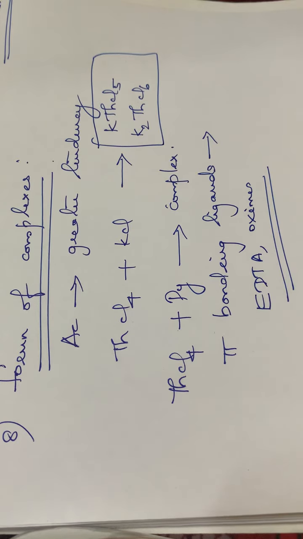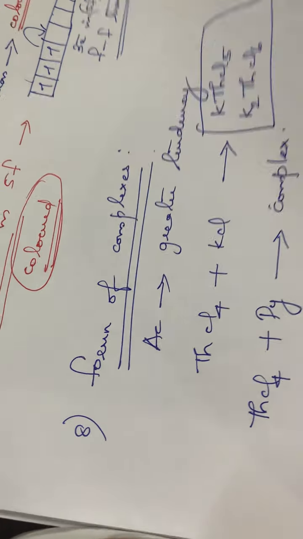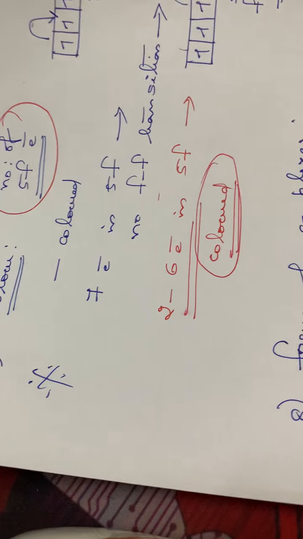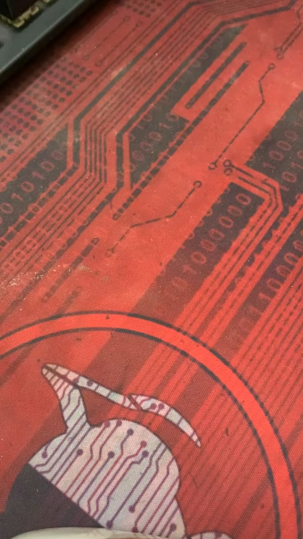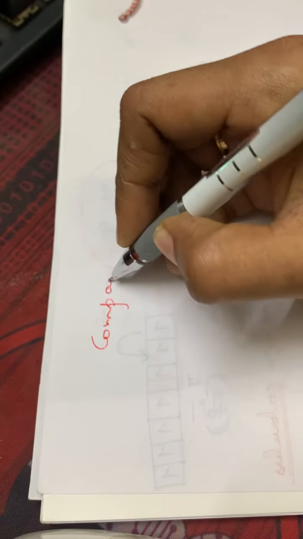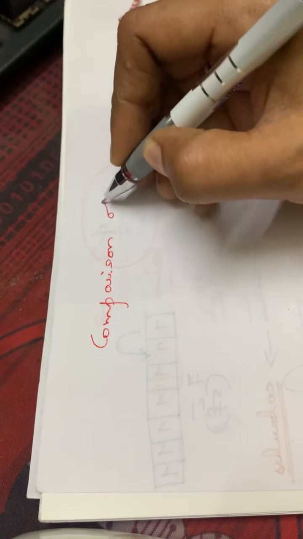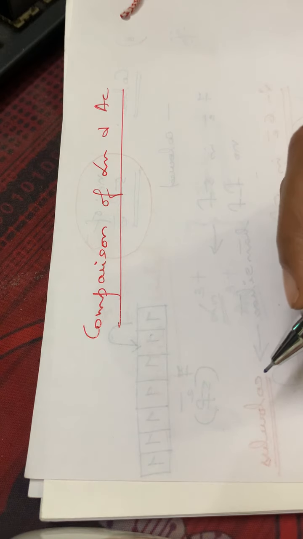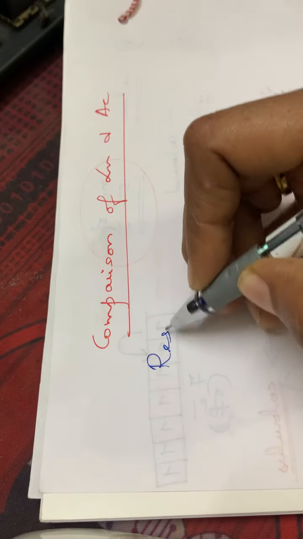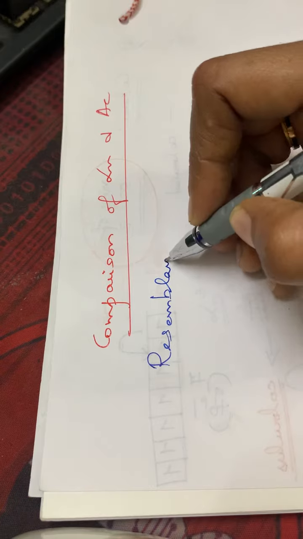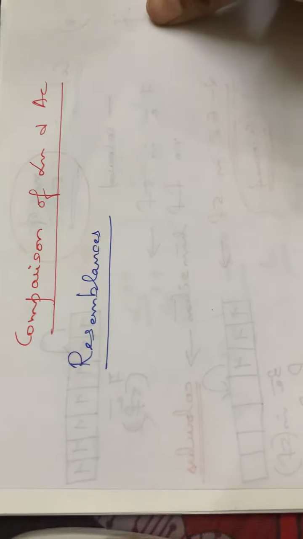Then the next title, that is the comparison of lanthanides as well as the actinides. I hope you are clear up to this. If you have got any doubt, please ask me. Then the next is comparison of lanthanides as well as actinides. So first we can go through the resemblances of lanthanides and actinides.